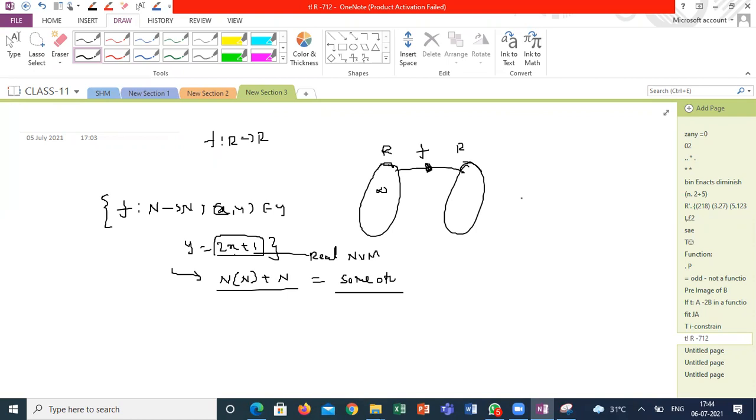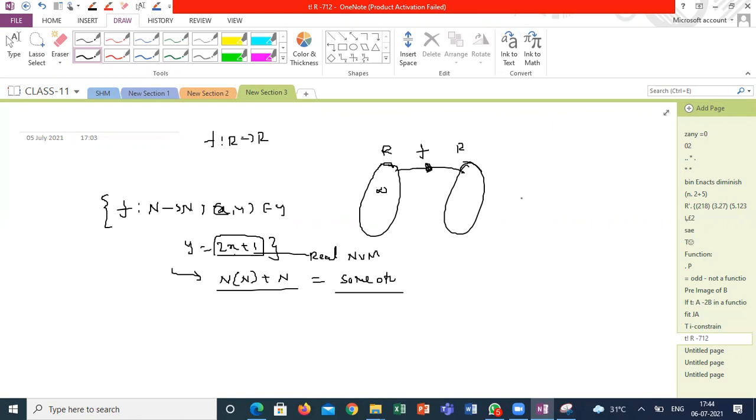Yes, sir. If y is a function of x and my f of x is a linear expression, whether my y is a function or not: always, if I am defining from R to R, it is a function, because if I am substituting in a linear equation, one x value will have one and only one y value. That means each and every element of the first set has one and only one image in the second set.